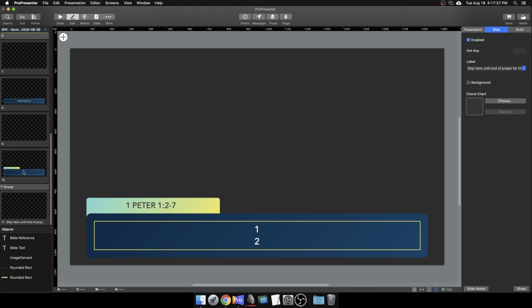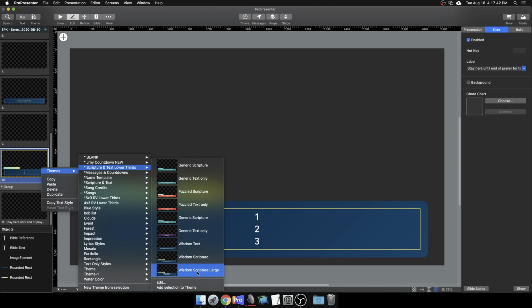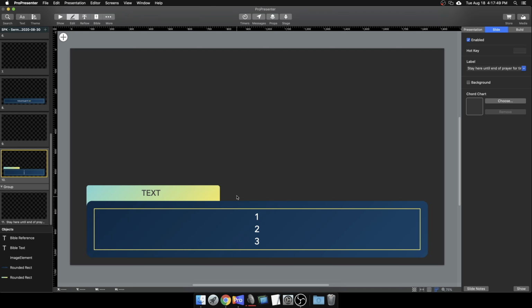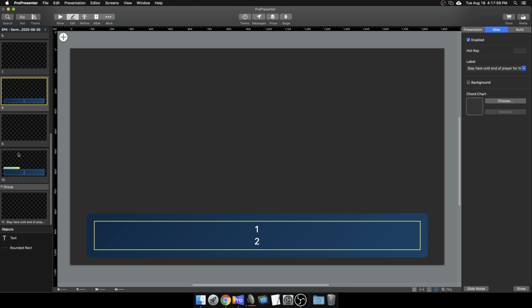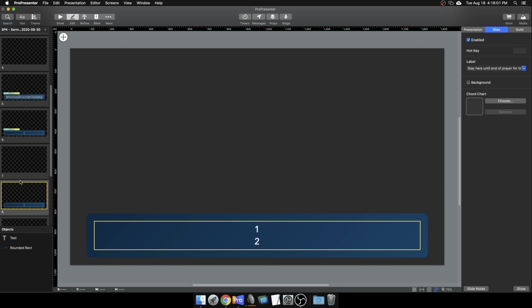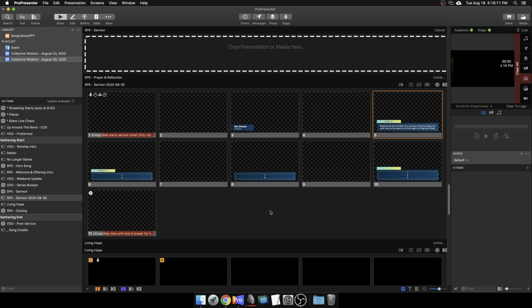Does that make sense? So the long one under themes, wisdom scripture large, that's 3 lines. Wisdom scripture is just 2 lines. And then wisdom text is 2 lines and does not have this added little flag up here. So it just looks like this. So that's 2 lines. Does that make sense? So here we've got each of the different elements that we might have. All of the themes are going to be set up to be the colors that we want for that sermon series, and we will be off to the races from there.